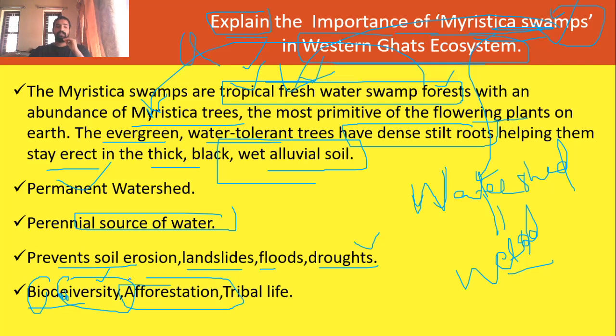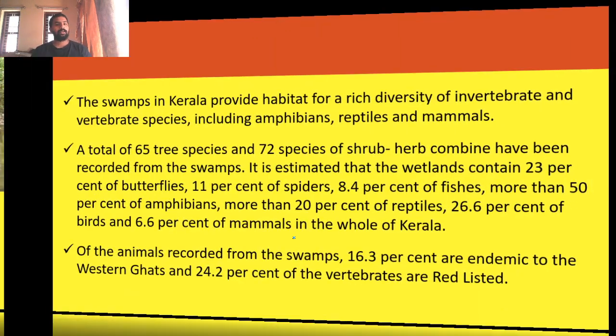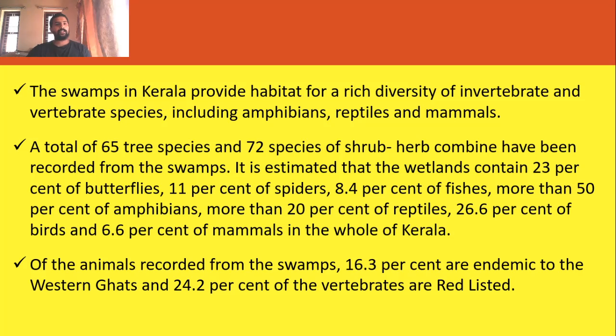Afforestation: since water is being preserved there, more tree growth will be there. Tribal life: a number of species are associated with it, and tribal people are getting a number of forest products from this Myristica swamp. Mainly we can see Myristica swamp in the Western Ghats, in the Kerala, Karnataka, and Goa regions. The swamps in Kerala and Karnataka provide habitats for a rich diversity of invertebrate and vertebrate species, including different amphibians, reptiles, and mammals.